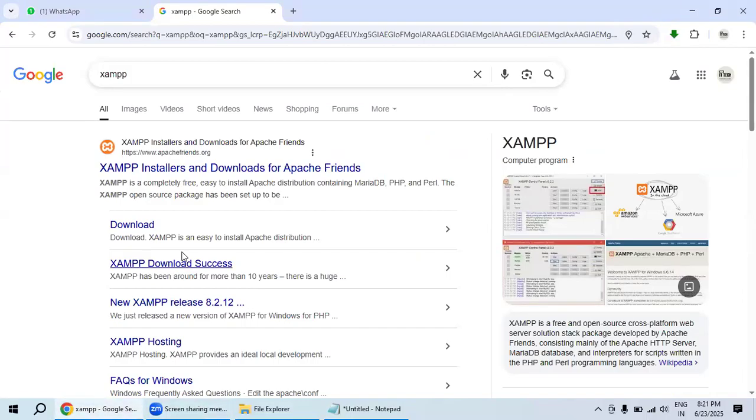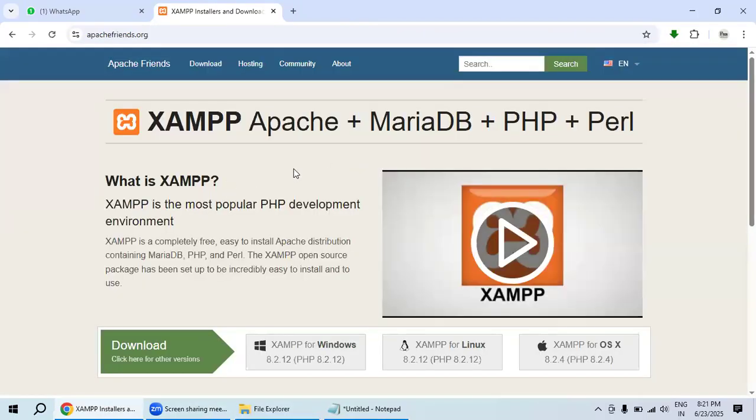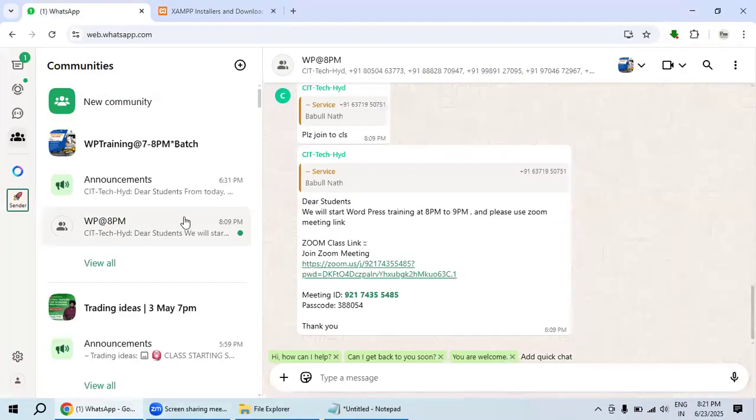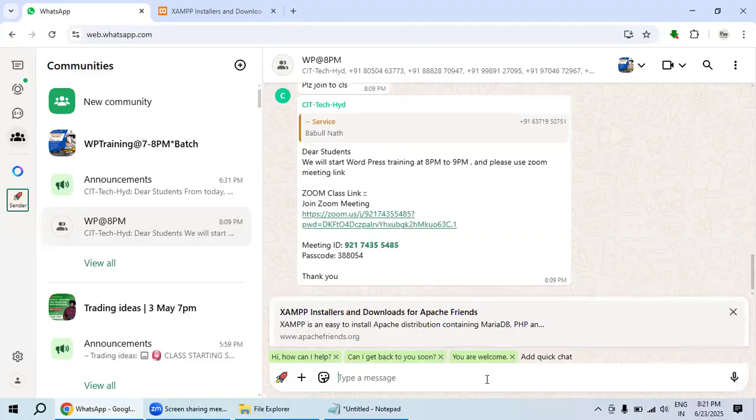Okay, so just open this one. Now you could see we have the XAMPP page there. I will share all the details and website URLs inside our whole WhatsApp group. You can use them.